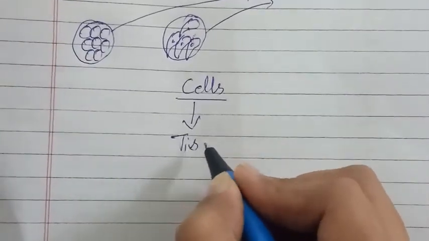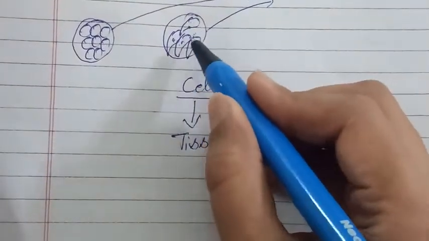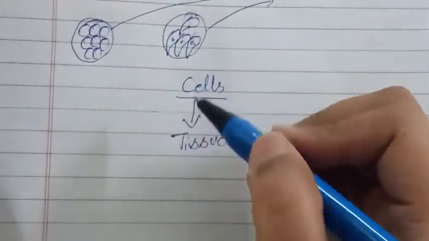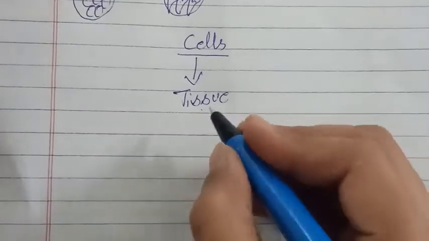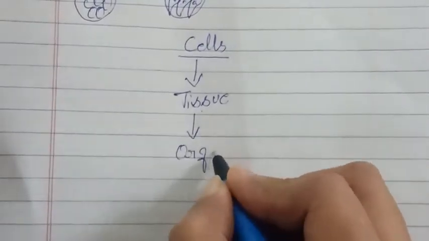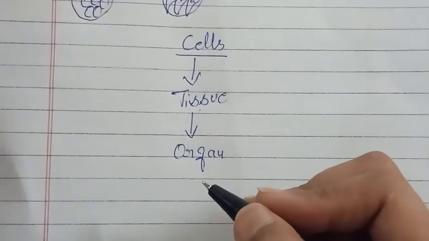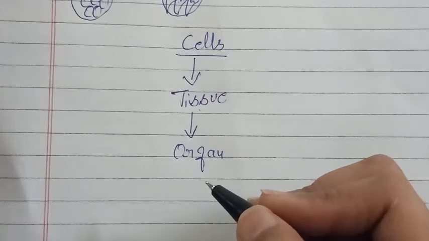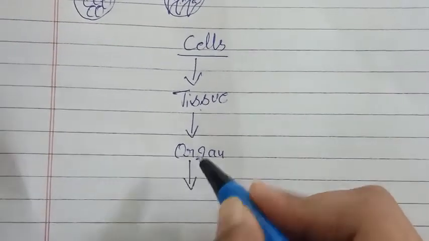Like here, these are single cells, and when they group together, they are known as tissues. When many tissues combine, they form an organ, like in our body, like mouth, stomach, small intestine, large intestine. When these organs combine, they form an organ system.